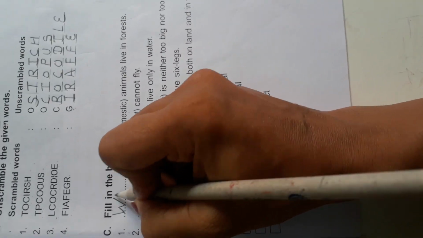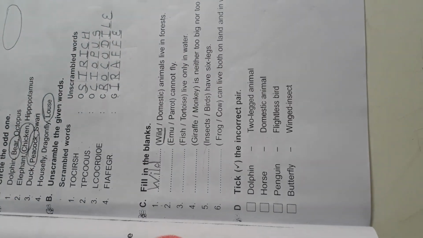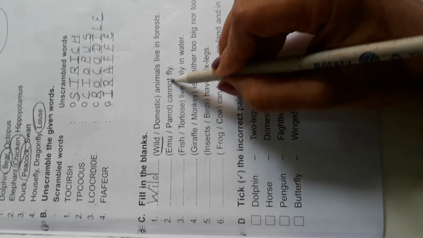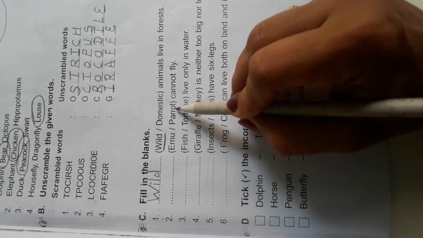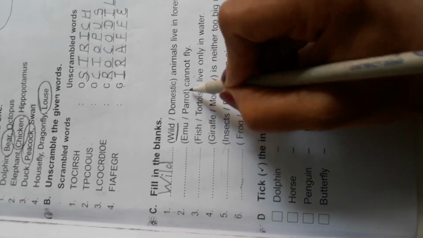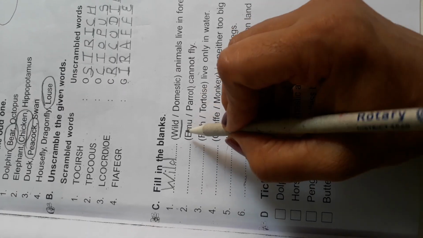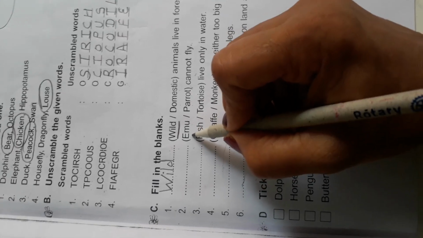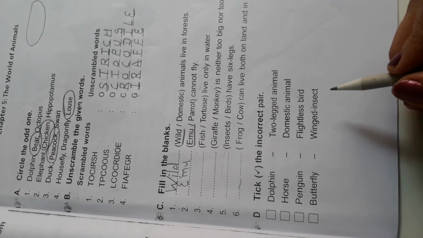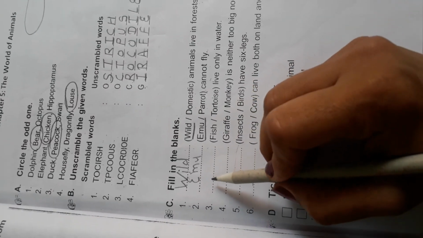WILD. Wild animals live in forest. Number 2. Dash cannot fly. From these two, which animal cannot fly, parrot or emu? Parrot can fly. We can see lots of parrots flying in the sky in the morning, but emu cannot fly. E M U. Emu is a bird that cannot fly because of its heavy body.